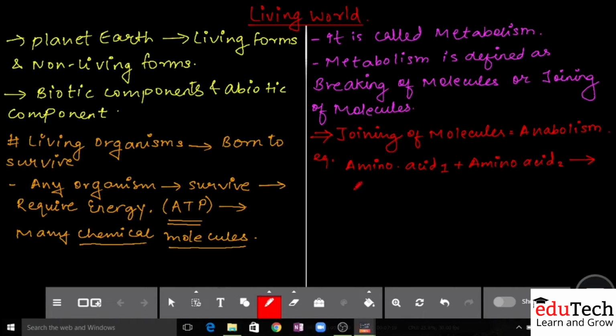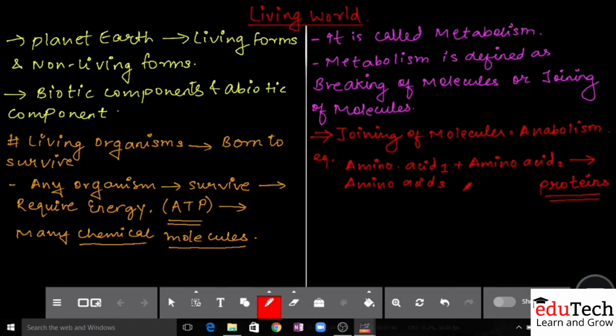Okay, now if I take multiple amino acids, I have taken only 2 here, but for example, if I take one more, I can take amino acid 3. So I am taking many amino acids together, and as we know, lower classes have already taught us that amino acids, when joined together, form what is called proteins.